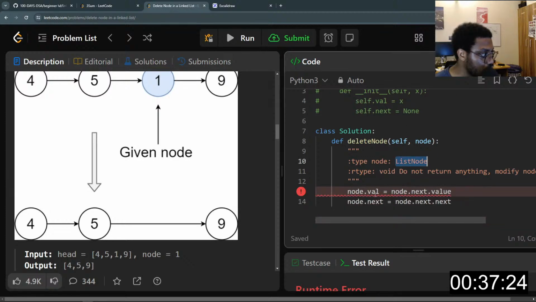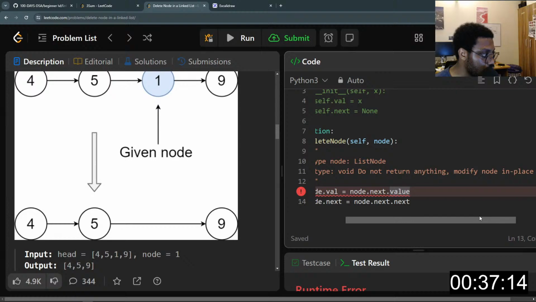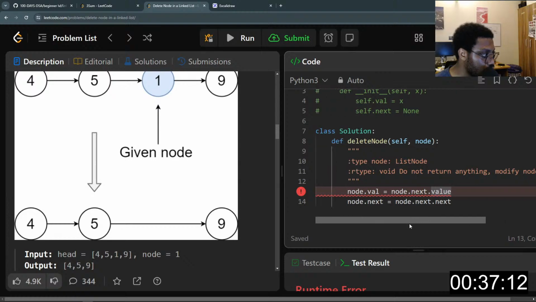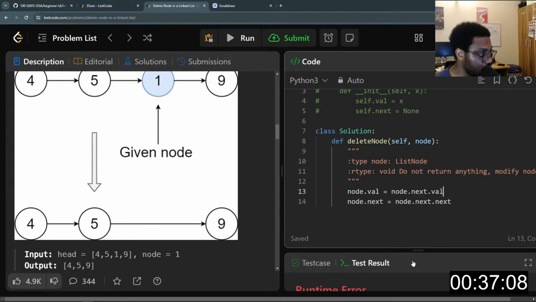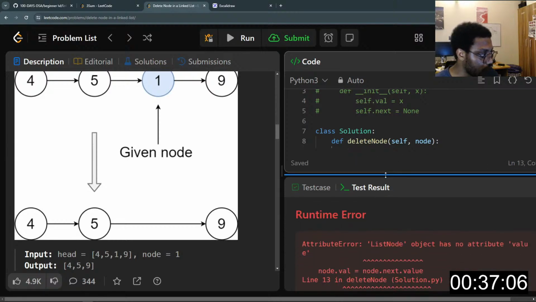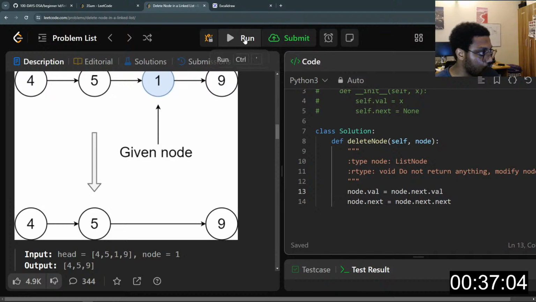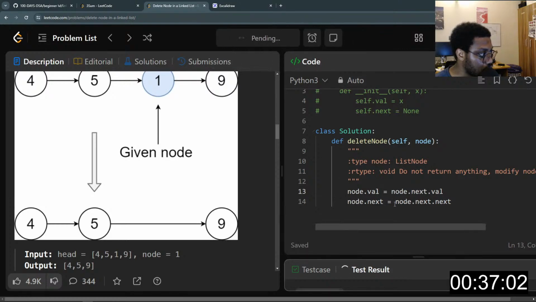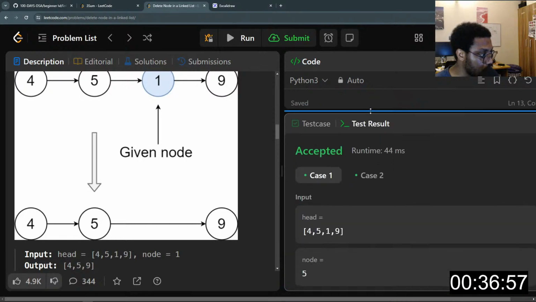It's a list node, so why is it saying there is no value? Oh, sorry. It's not value, it's val. Tada. And that's it.